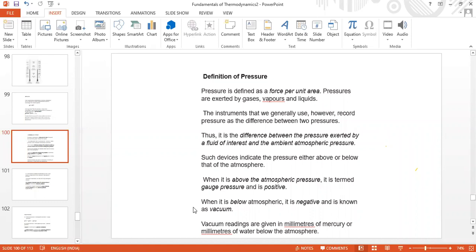If they measure below atmospheric pressure, it is called negative pressure or vacuum pressure, and it is gauge pressure. This can be better understood by a simple diagram. We will go for the diagram a little bit after one or two slides.